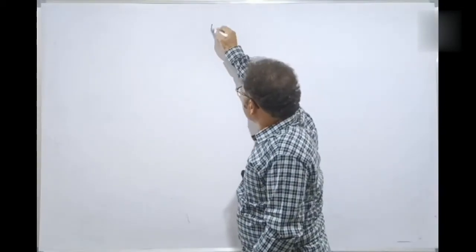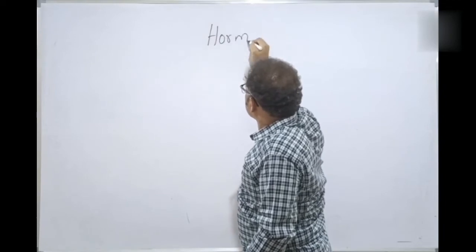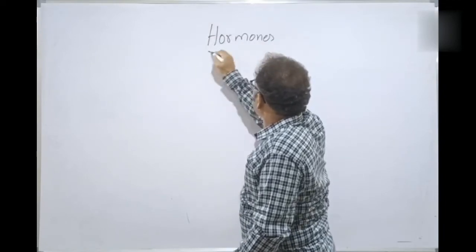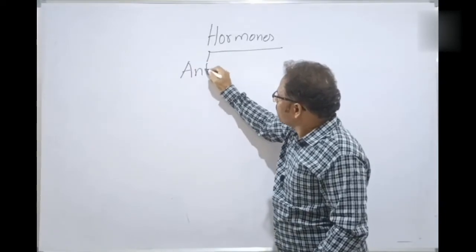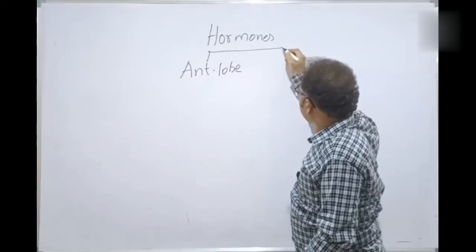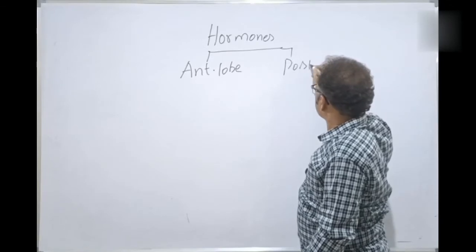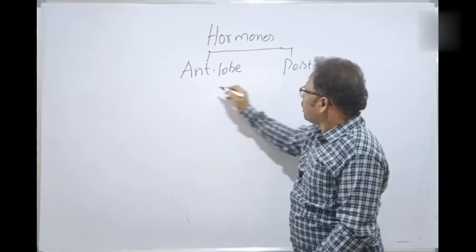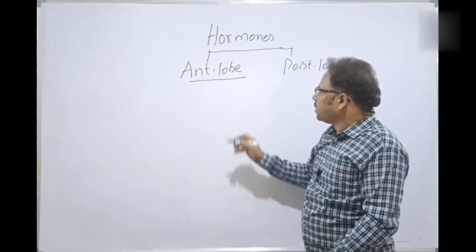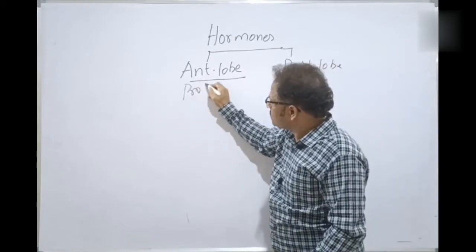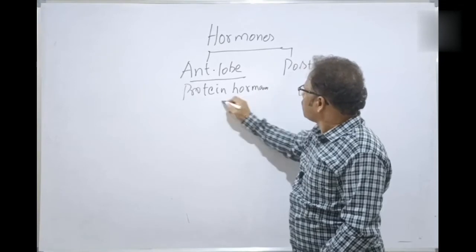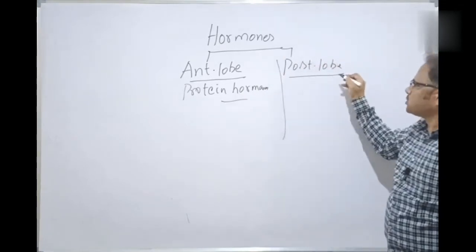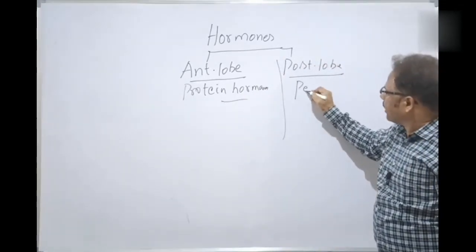So, hormones of the pituitary: hormones of the anterior lobe and hormones of the posterior lobe. The hormones of the anterior lobe are called protein hormones, whereas the hormones of the posterior lobe are called peptide hormones.